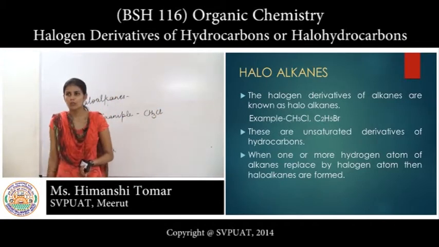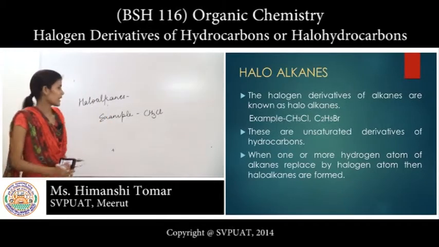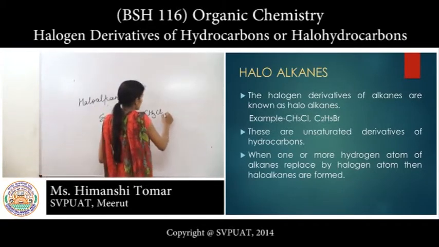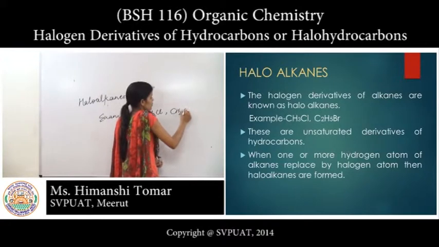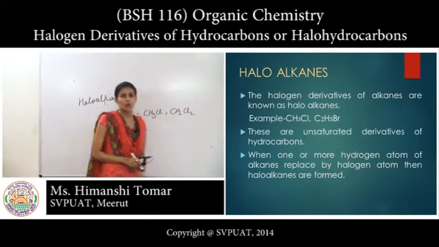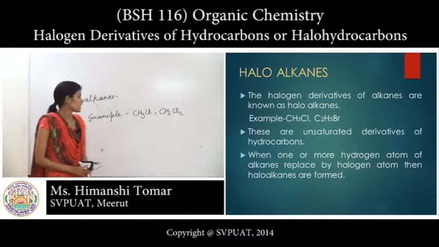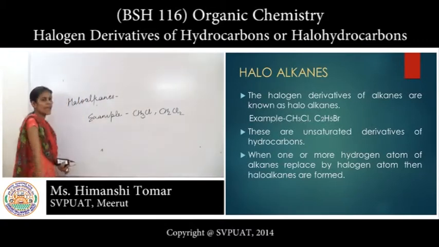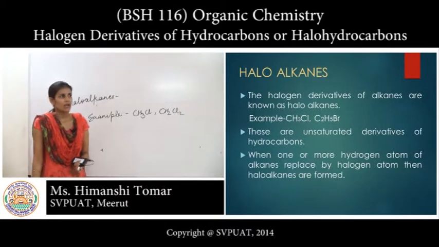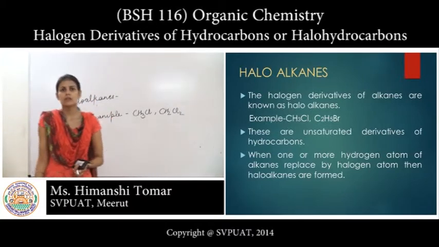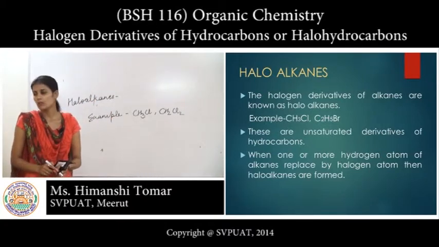One hydrogen atom of methane is replaced by a halogen atom. Another example is CH2Cl2. It means two hydrogen atoms are replaced by chlorine or halogen. These compounds are known as haloalkanes. Haloalkanes show chain isomerism and position isomerism.